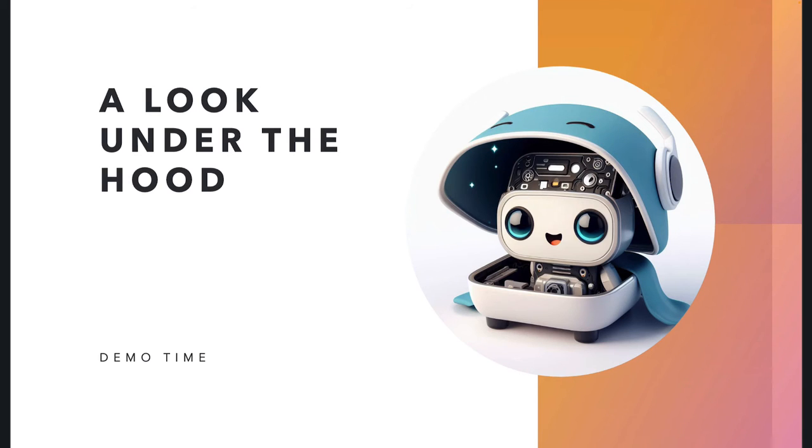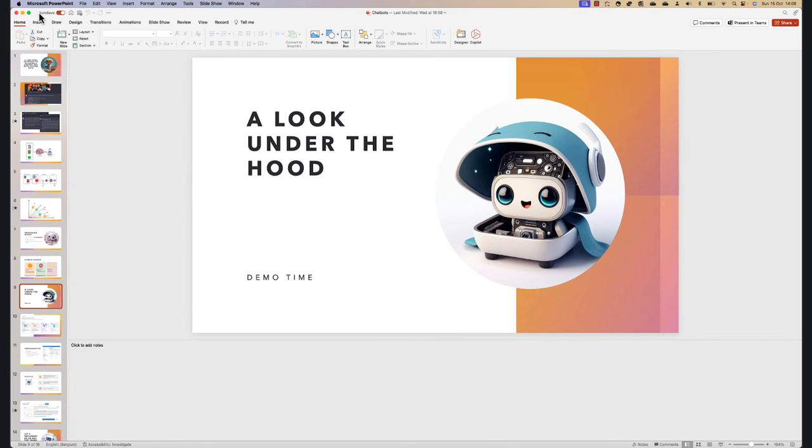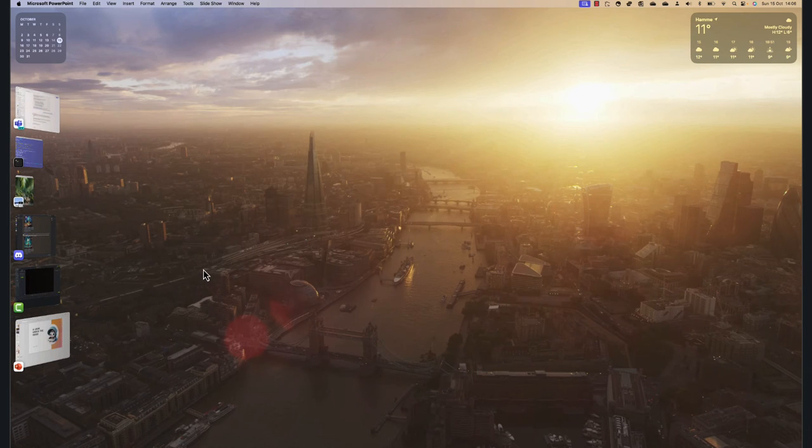Now, before I show you how it works in Azure, I'm going to provide you with a little look under the hood at how this system works. So it's time for a short demo. I'm going to stop the presentation for a moment and minimize this, and open a browser session for you.